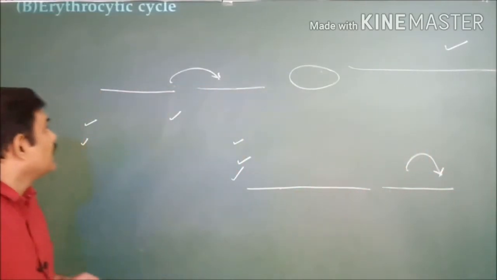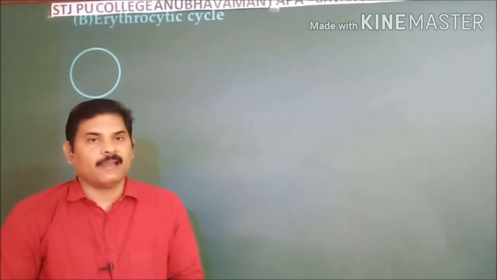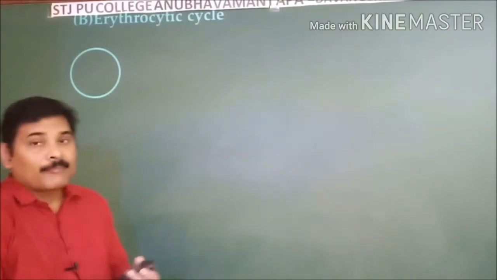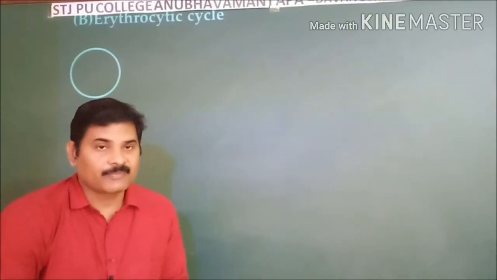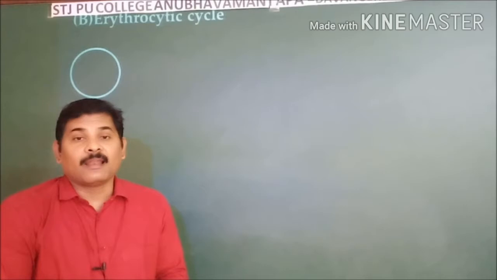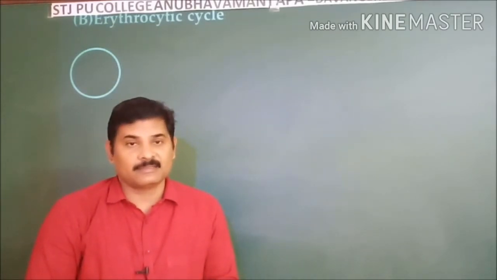And now let us see the erythrocytic cycle. After completion of that, the erythrocytic cycle commences. The erythrocytic cycle is a cycle which takes place within the red blood cells.